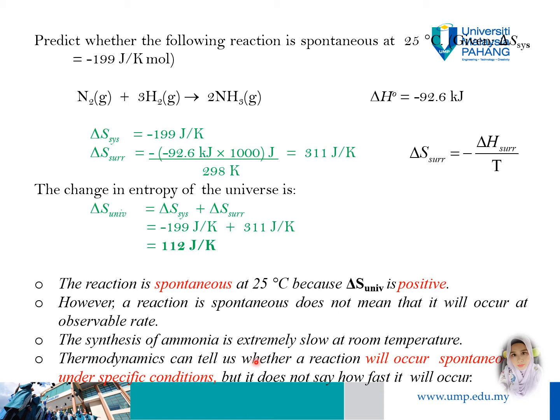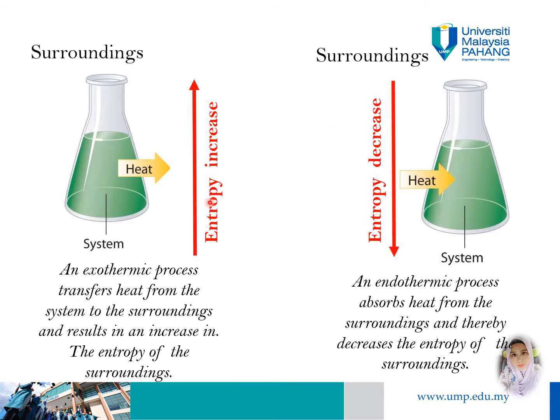Okay, thermodynamics can tell whether a reaction is spontaneous under specific conditions, 25 degrees Celsius, but it is not related to the kinetics or reaction rate. As mentioned in the previous slide, for exothermic reactions, heat transfers from the system to the surroundings, which means the entropy of the surroundings will increase. For endothermic reactions, heat is absorbed from the surroundings into the system, therefore it will decrease the entropy of the surroundings.